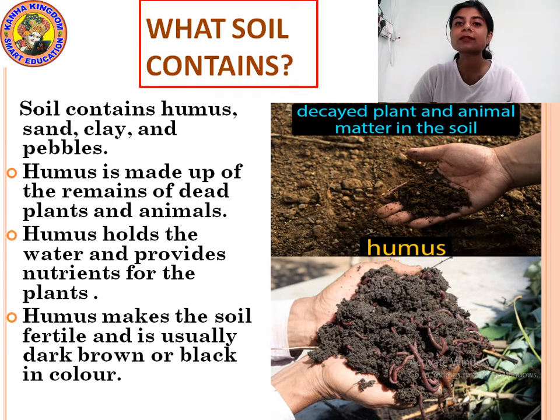They make holes in the soil through which air and water enter the soil, providing the plants essential nutrients to grow and water. That is why whenever you dig any kind of soil, you will always find earthworms in it. Have you seen an earthworm?